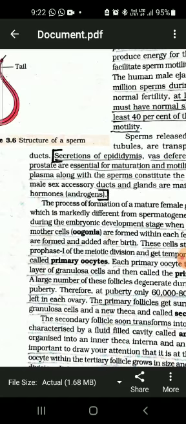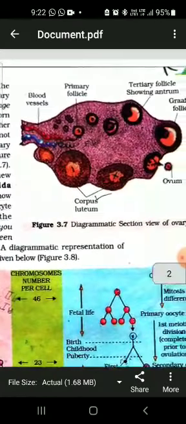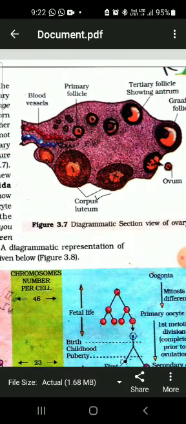For these primary follicles, in your book you can see the diagram at page number 49. This is the 3.7 diagram, where the TS of the ovary is shown. You can see the primary follicle, with a lot of follicular cells, and these follicular cells get transformed from primary follicle to secondary follicle. The secondary follicle is further transformed into tertiary follicle, and finally the fully grown follicular cell forms the Graafian follicle.